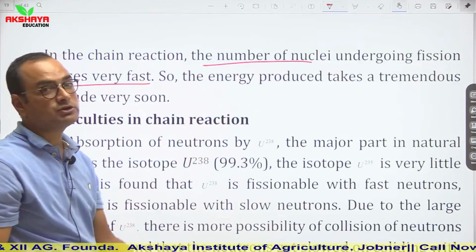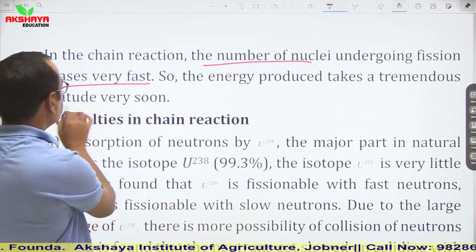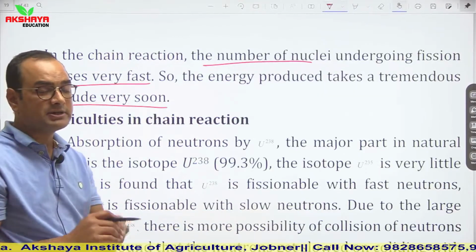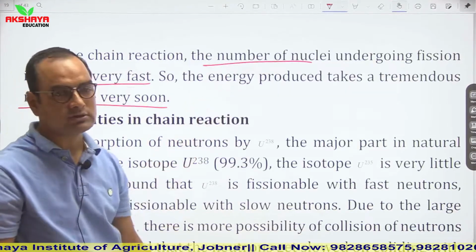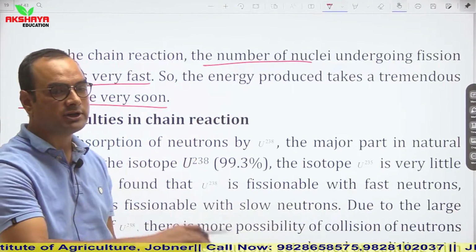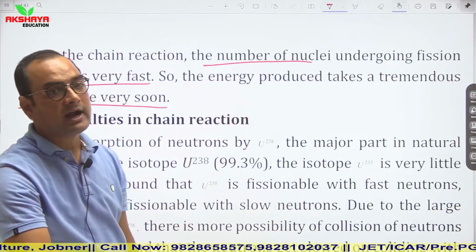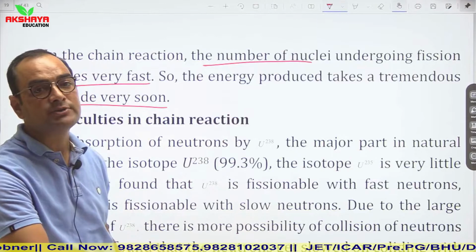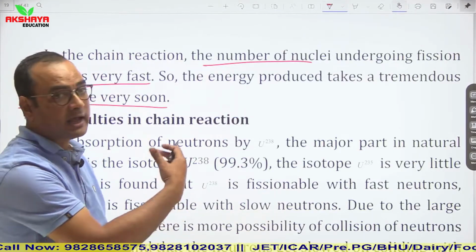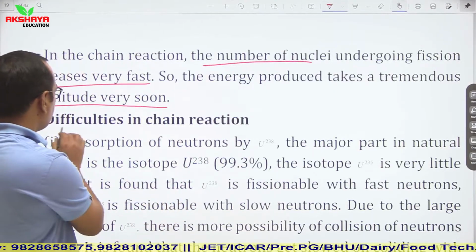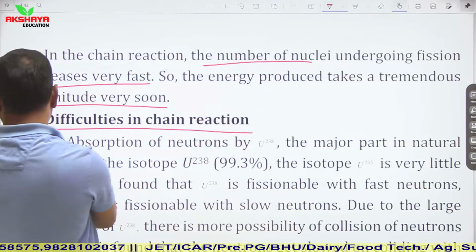So the energy produced takes a tremendous magnitude very soon. It means every time a new number of neutrons is released and each neutron is producing a large amount of energy. So in this process a tremendous amount of energy is produced which may produce an explosion. So what are the difficulties in chain reactions?